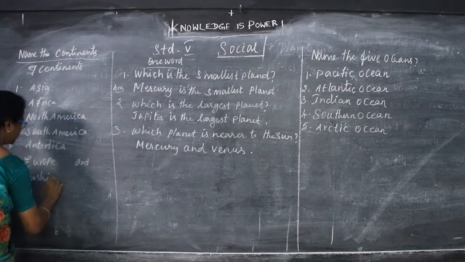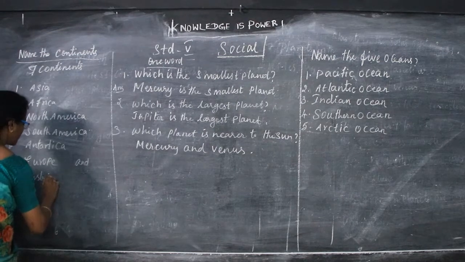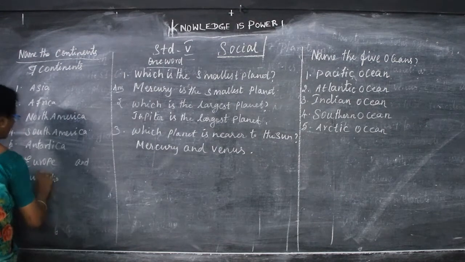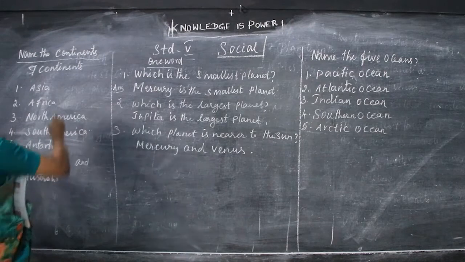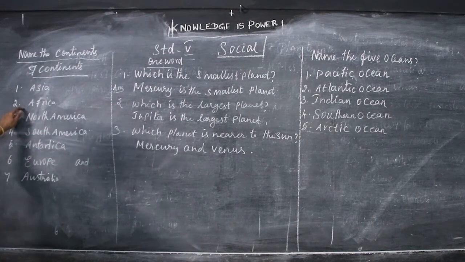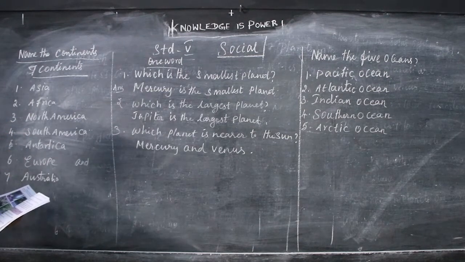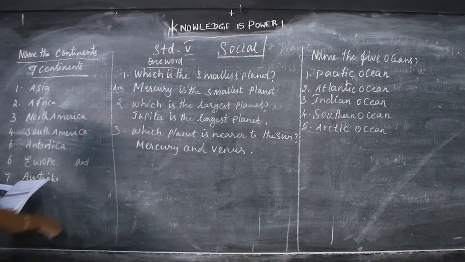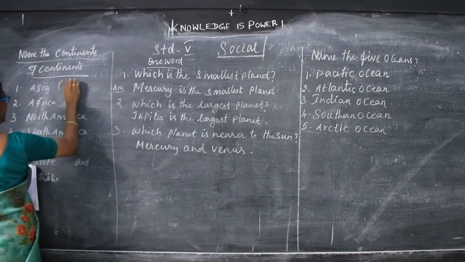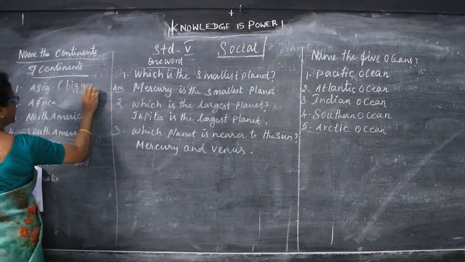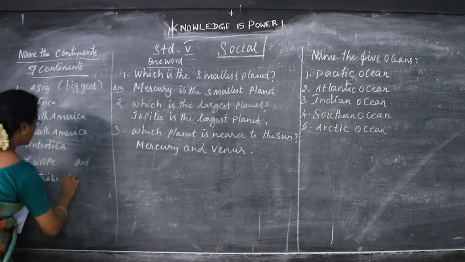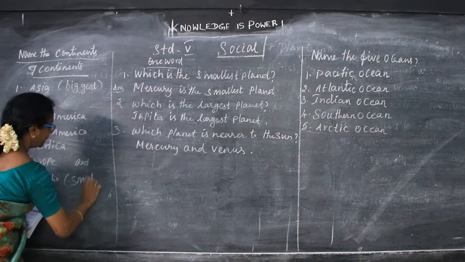Okay children? So the 7 continents are Asia, Africa, North America, South America, Antarctica, Europe and Australia. Asia is the biggest continent and Australia is the smallest continent.